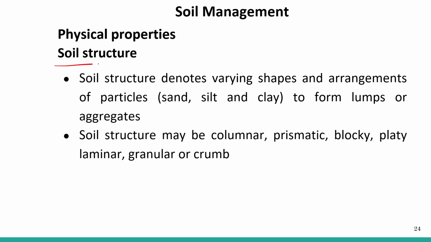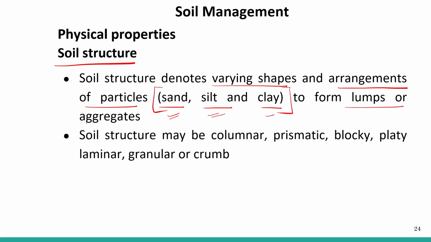Soil structure. Soil structure denotes varying shapes and arrangements of the particles, sand, silt and clay, right? To form the lumps or aggregates.